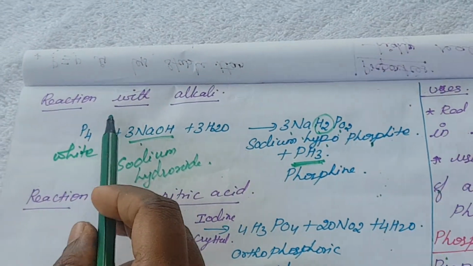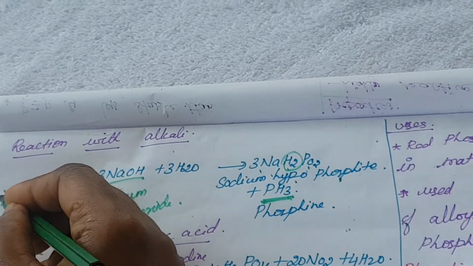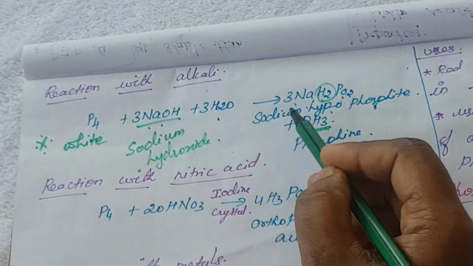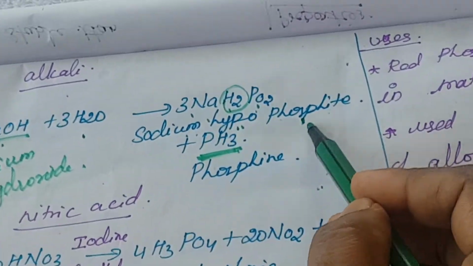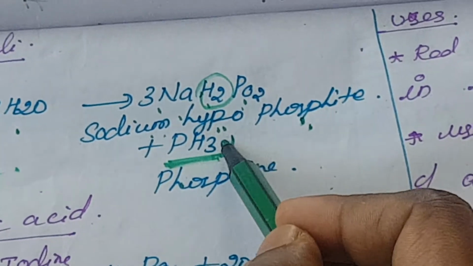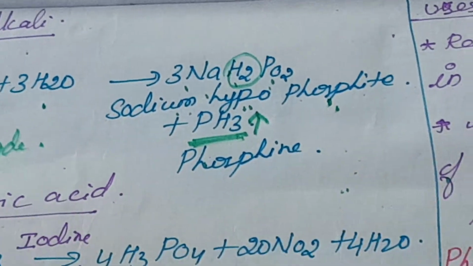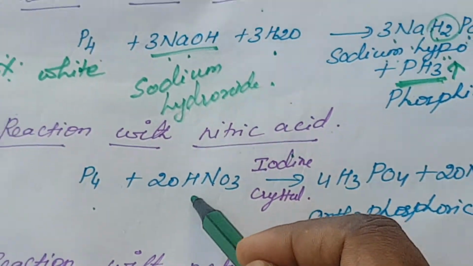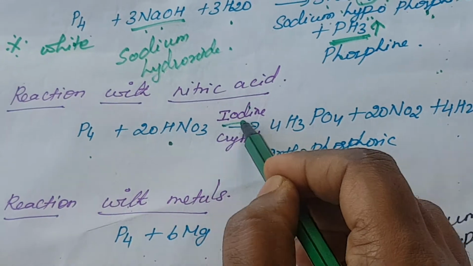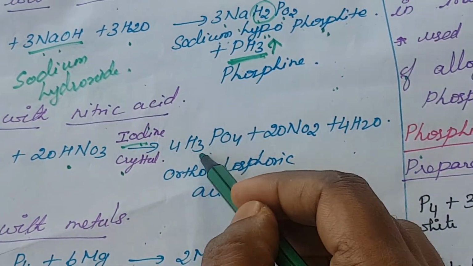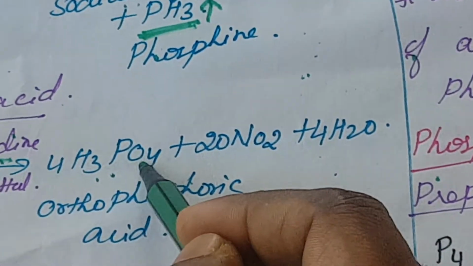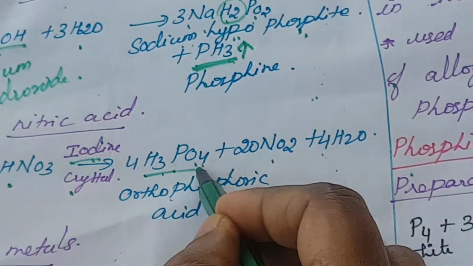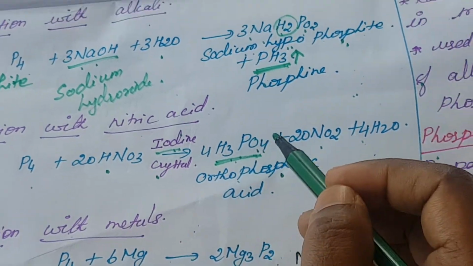Here again, the reaction with alkali is a very important equation. What is the reaction? P4 with NaOH and H2O forms sodium hypophosphite, and phosphine is liberated. Phosphine is a gas. Okay, next one is the reaction with nitric acid. Phosphorus reacts with nitric acid in the presence of iodine crystal to form orthophosphoric acid, H3PO4, and NO2 and H2O. So H3PO4 is orthophosphoric acid.